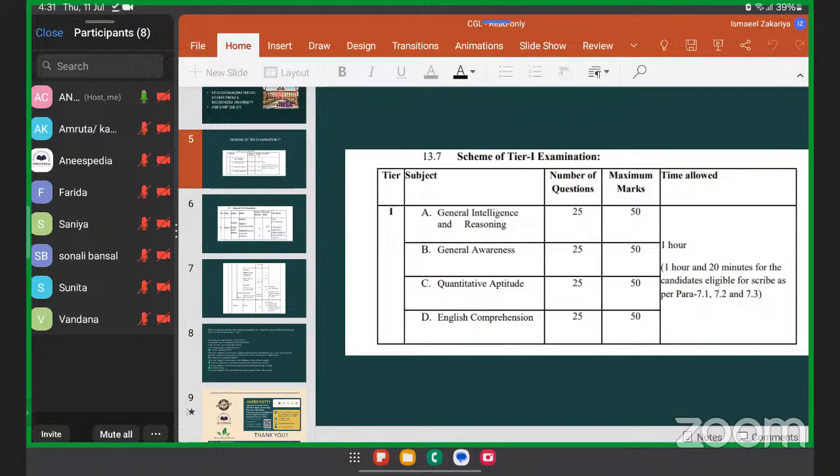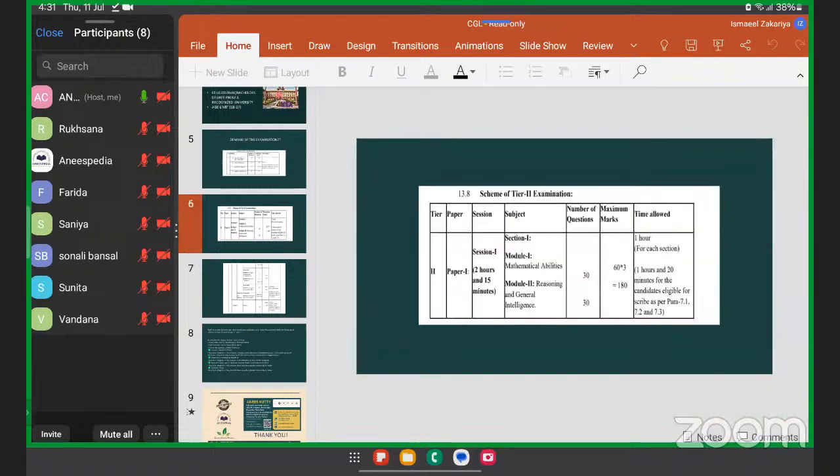So all these things are very crucial, and I hope that we will be helping you with all these things: how to plan, how to strategize, which elements to focus more on, which elements to give less time to. This will help you in clearing the Tier 1 examination, and you will be landing in the Tier 2 examination. So in all these things you need to plan accordingly.